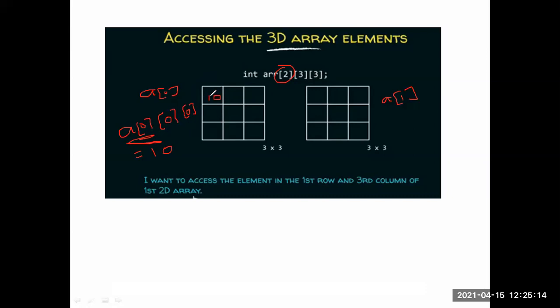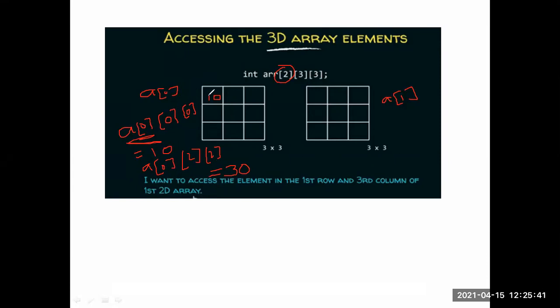In the same way, 0, 1, 2. In the same way, in a of 0, we can store at 2, 2, second row, second column, the element 30. So this is the a of 0. In this 0, 0, 0, 1, 0, 2.